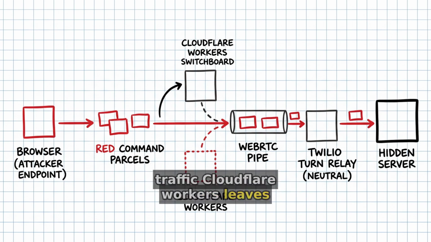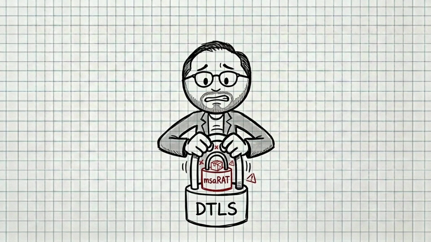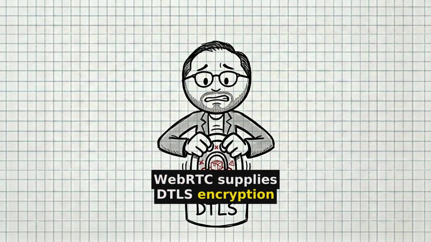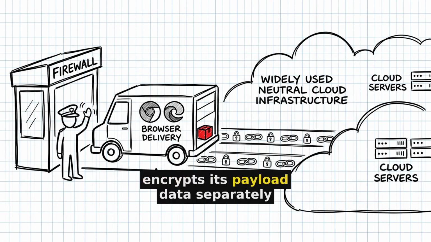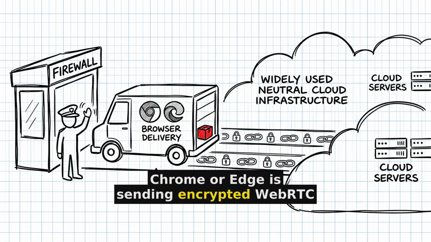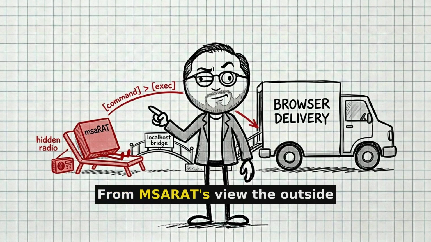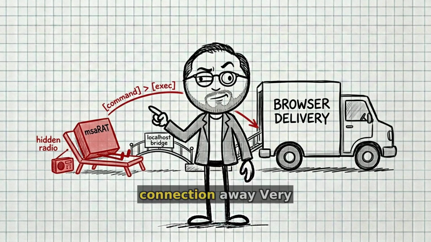Cloudflare Workers leaves the path. Commands continue through the WebRTC channel and the Twilio relay. The traffic also gets two locks. WebRTC supplies DTLS encryption, while msaRAT encrypts its payload data separately. From a firewall's view, Chrome or Edge is sending encrypted WebRTC traffic through widely used infrastructure. From msaRAT's view, the outside world is a short localhost connection away.